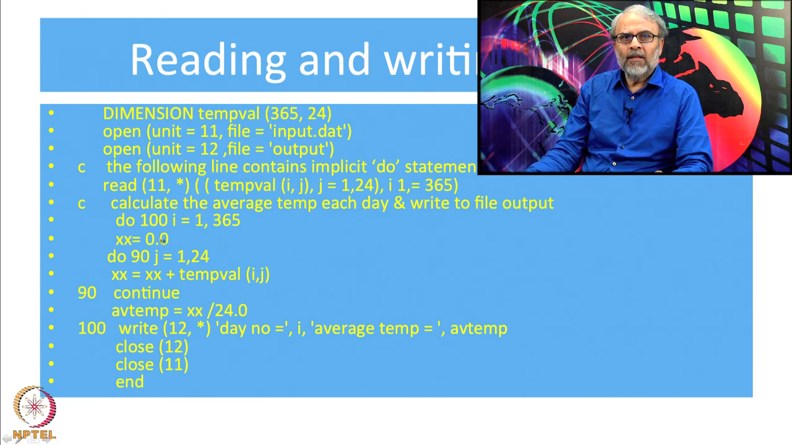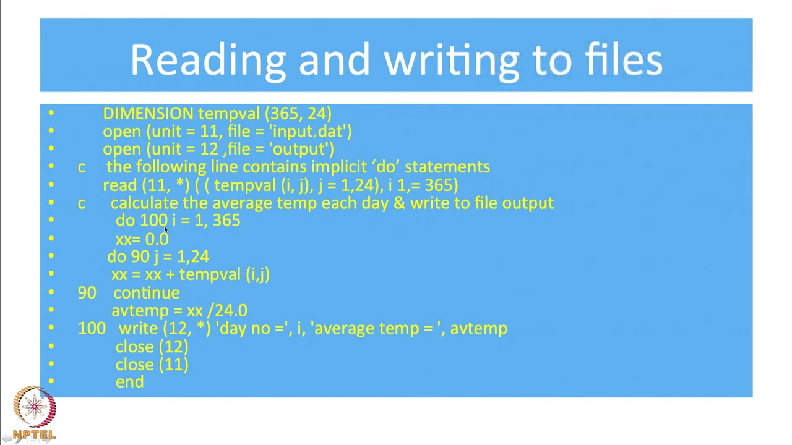So, to do that, I start a loop do 100 I going from 1 to 365. What it says that I have a do loop which goes up to line number 100, okay, and it will repeat all these commands up to line number 100. That is the meaning of a do loop. Now, this do loop has line 100 as the last line and I as the variable. The variable goes from 1 to 365.